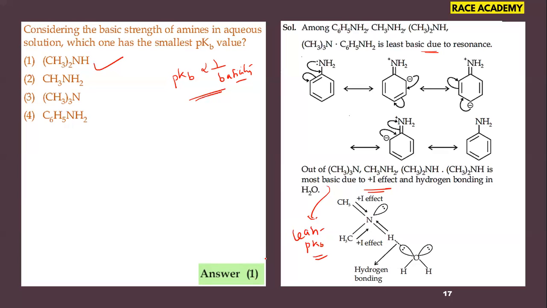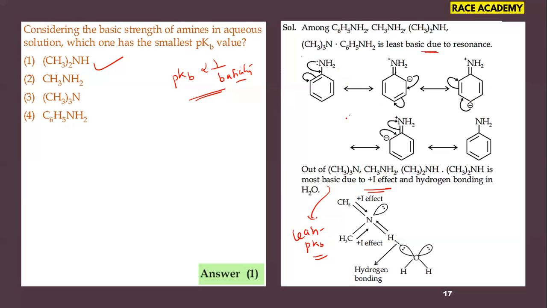If you arrange these amines in order also, that arrangement is an important question from the amines chapter. So the basicity of amines is the most important question that can be expected in the coming JEE examinations. Hope you understand. And we have just observed the resonance structures of aniline. This is also important. Why? Because aniline is least basic. What is the reason, they ask? Resonance stabilization is the reason for that.